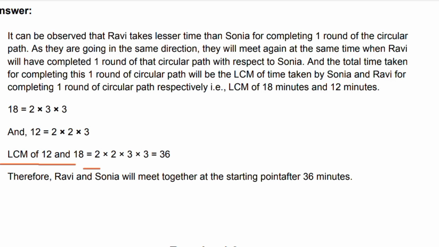2 into 2 into 3 into 3, which is equal to 36. Therefore, Ravi and Sonia will meet together at the starting point after 36 minutes.